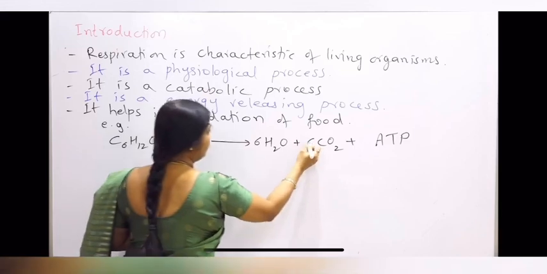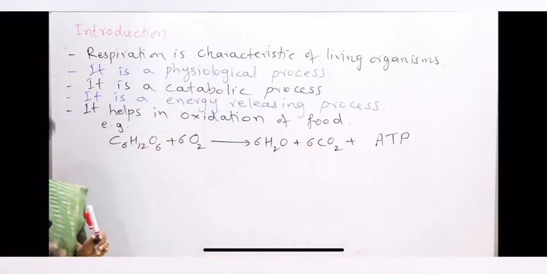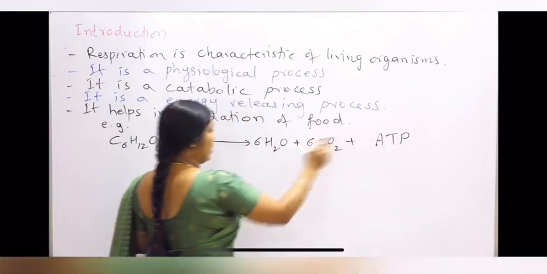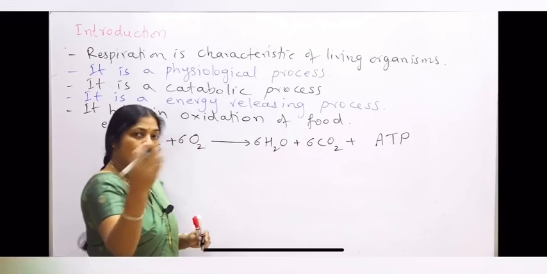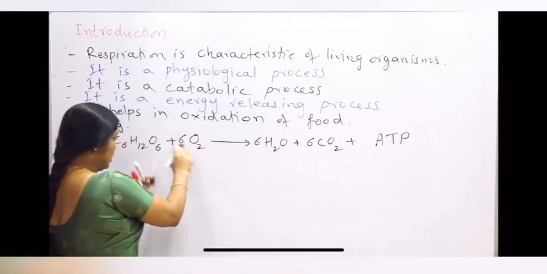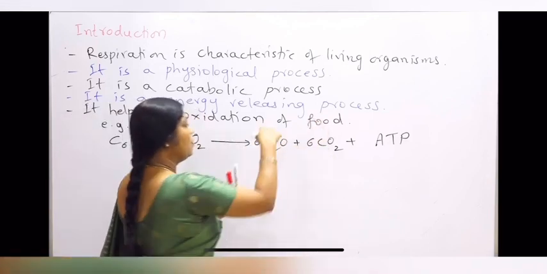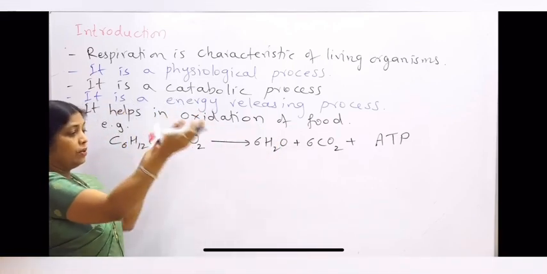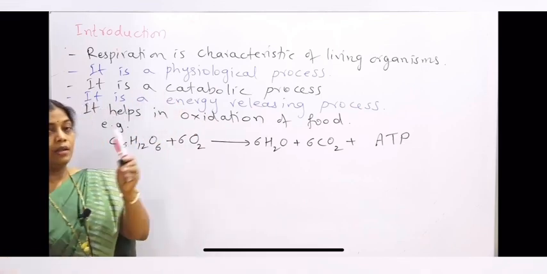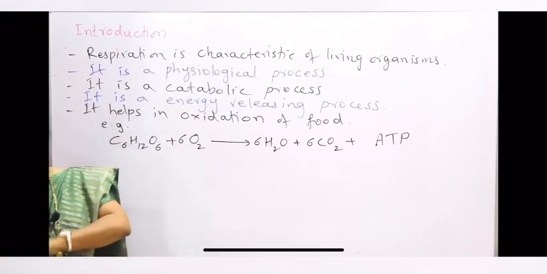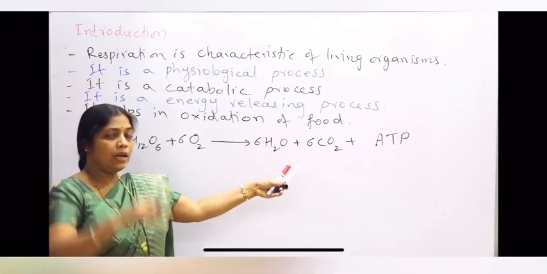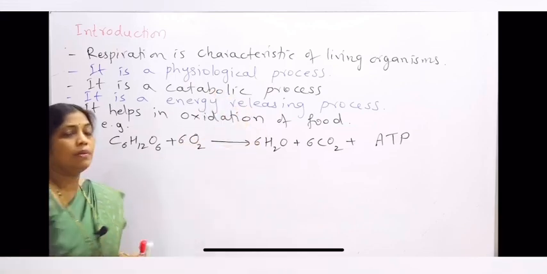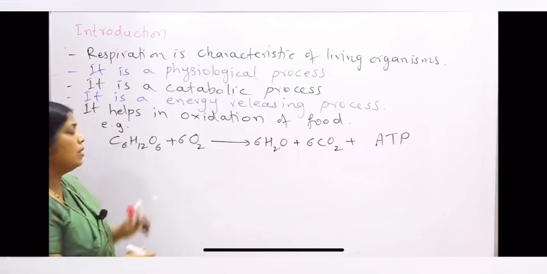So this is how there is an oxidation of the food releasing energy. Now this energy, ATP, is the main product. Water and carbon dioxide are the byproducts, and the process of this intake of oxygen and releasing out of carbon dioxide is the breathing. And this overall reaction, where the oxygen has entered in, then in the lungs, then blood, and the cells have utilized it, producing carbon dioxide, and this carbon dioxide is again released out. This entire exchange of the gases which is taking place at different levels is what is called respiration.